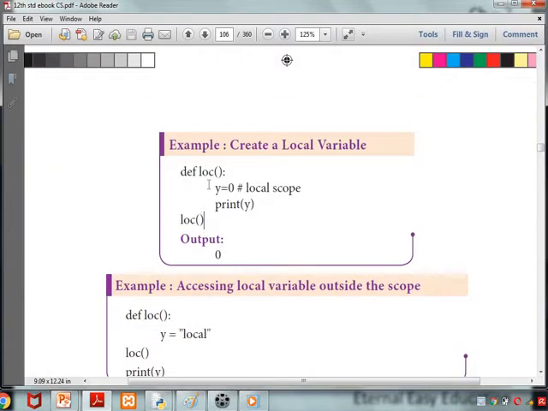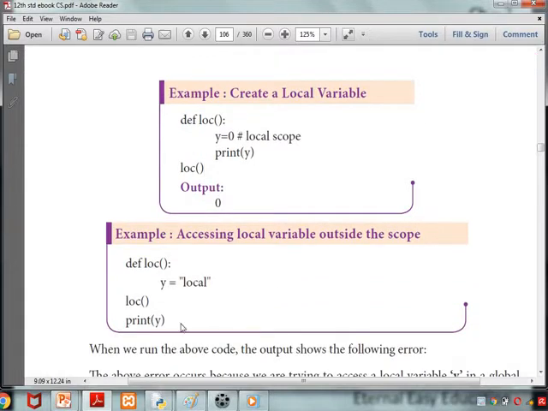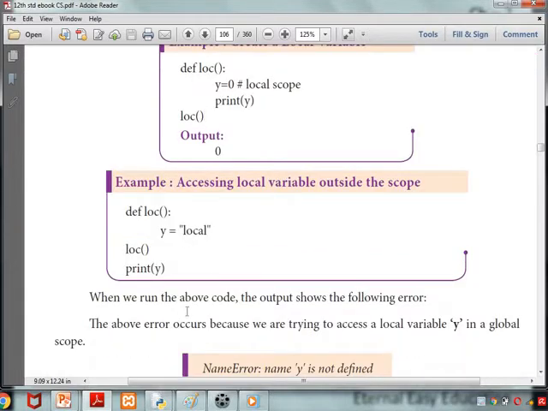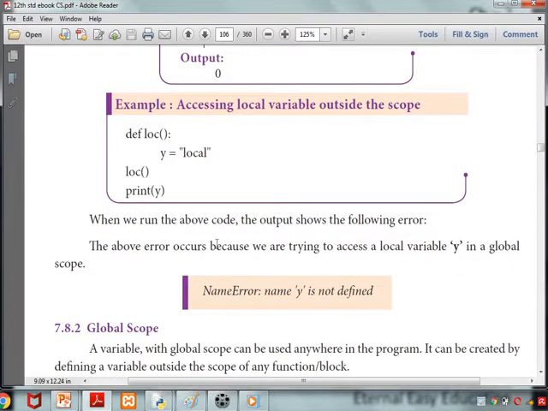So we'll see what is a local variable. Here is an example. LOC is a function, y equal to 0, print y. The function is called, it is printed. Here it will say the error. The error occurs because we are trying to access the local variable y in a global scope.